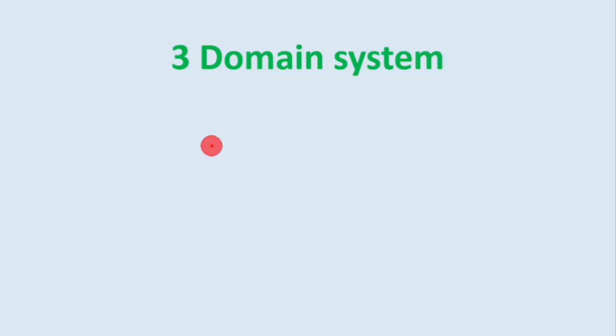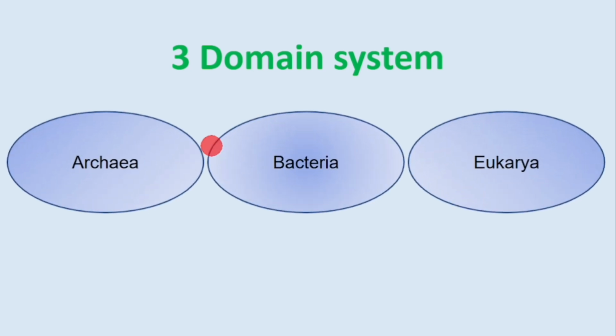Okay, so in three domain system we have Archaea, Bacteria and Eukarya. So this includes archaeobacteria. So all those microorganisms that can live in extreme environment, like extreme high temperature, Thermus aquaticus, and then in acid environment, those are called acidophiles. Then in high salt concentration, they are called halophiles.